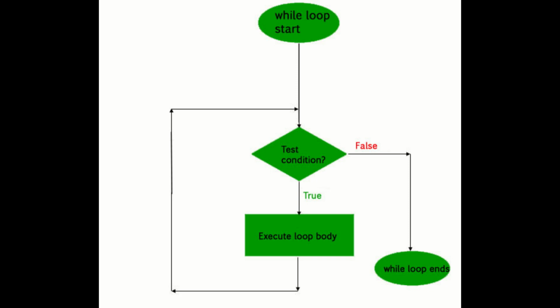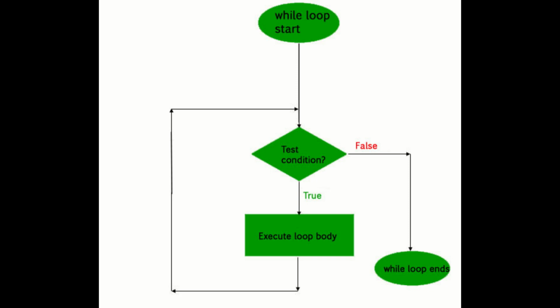The last is the do while loop, which is similar to while but different. How is it different? We have a do statement, and in do we perform certain statements, and in while we check the condition.